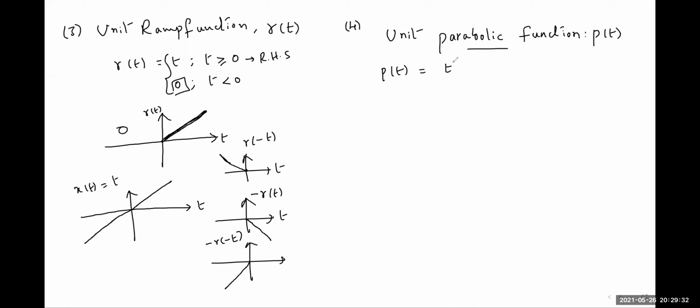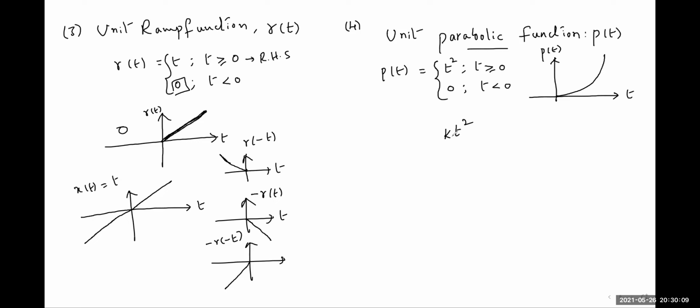It is equal to t square for t greater than or equal to 0, and it is equal to 0 for t less than 0. Graphically, it is the parabolic shape like this. And we can observe that t square represents the parabolic shape.